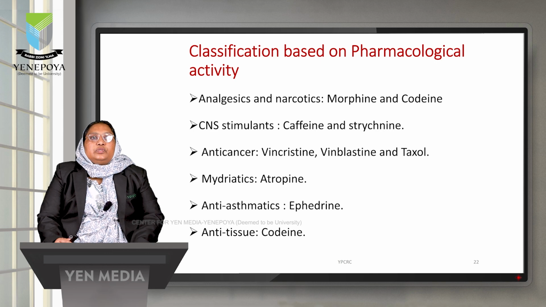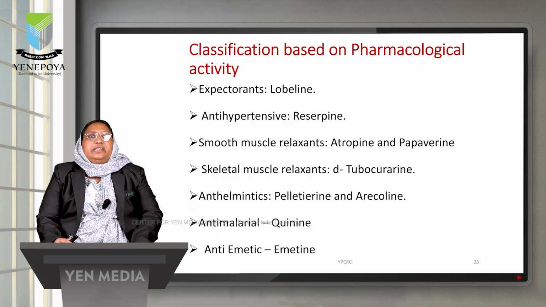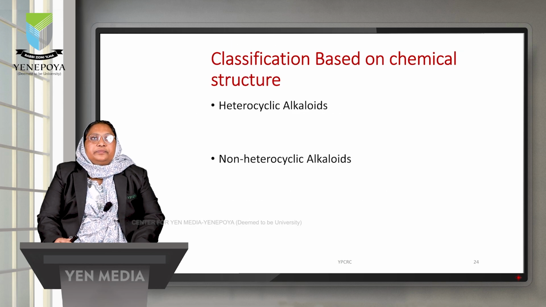The alkaloids which are used to treat cancer are called anti-cancer alkaloids. Examples are vincristine, vinblastine and taxol. The alkaloids used as mydriatic is atropine, antiasthmatic is ephedrine, antitussive is codeine, and expectorant is lobeline. The alkaloids used to treat elevated blood pressure are called antihypertensive alkaloids. Example is reserpine. There are also smooth muscle relaxant, skeletal muscle relaxant, anthelmintic, antimalarial and antiemetic alkaloids.